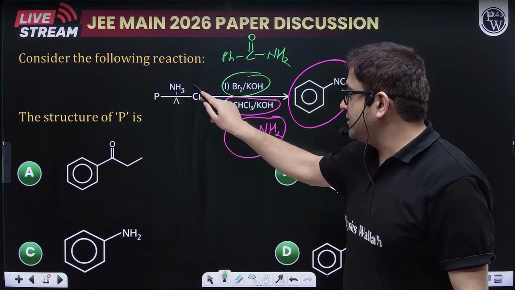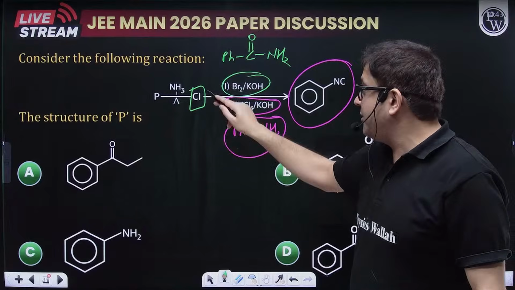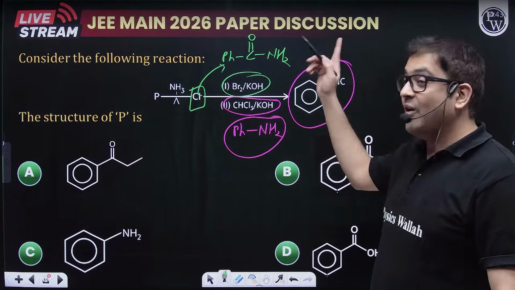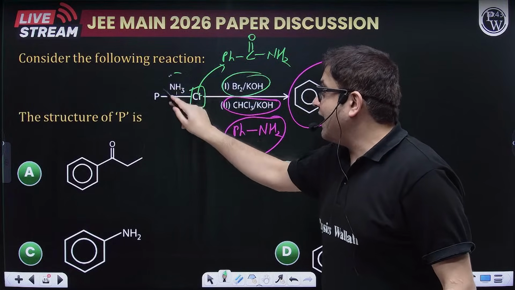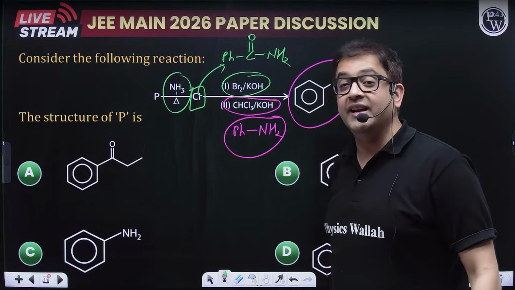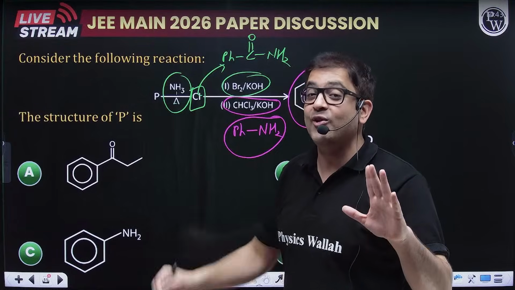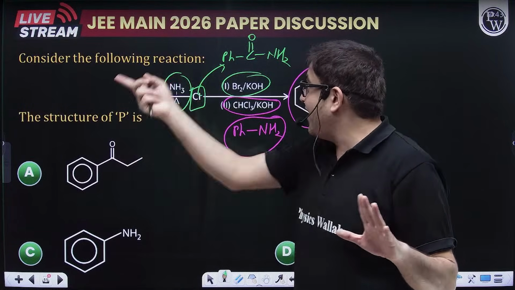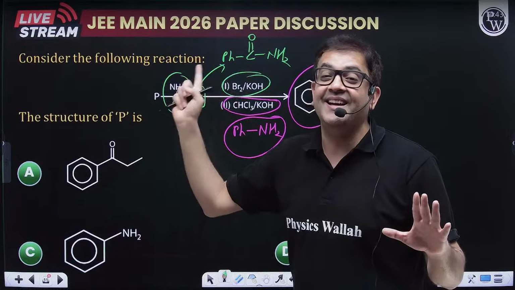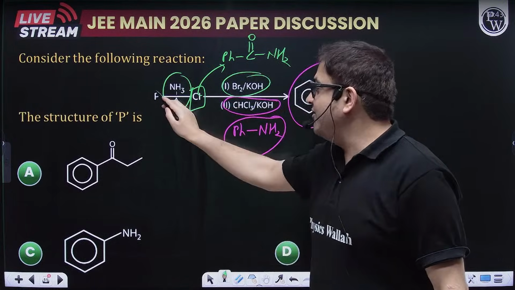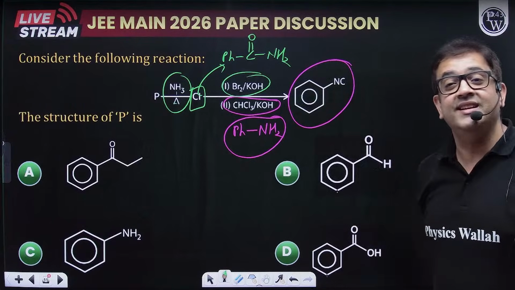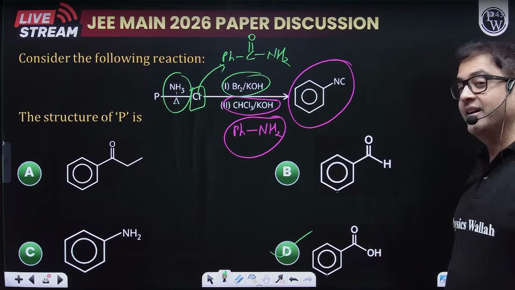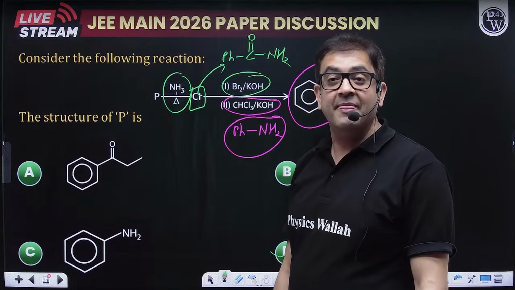So this is the intermediate product, this amide. Now I have to form an amide. How? React with ammonia followed by heating. So who reacts with ammonia followed by dehydration and forms amide? Sir, the parent carboxylic acid. So P will be the parent carboxylic acid, which is nothing but benzoic acid. Yes, Devraj, bingo, my friend. I hope everything is clear.